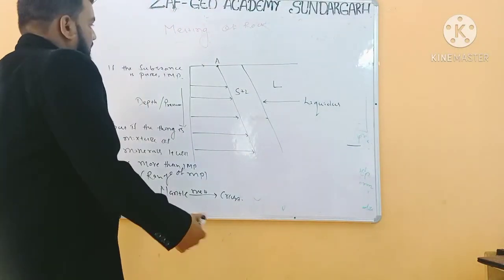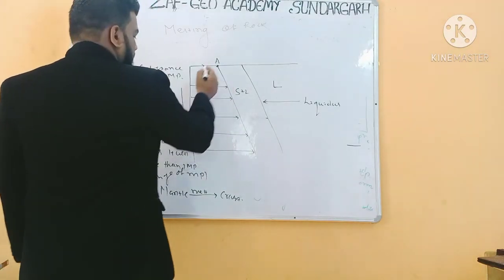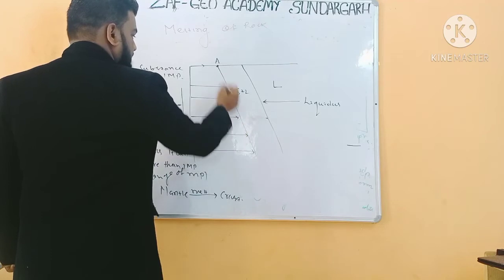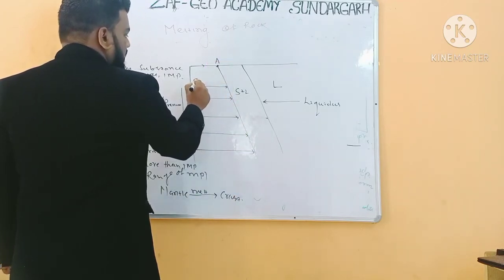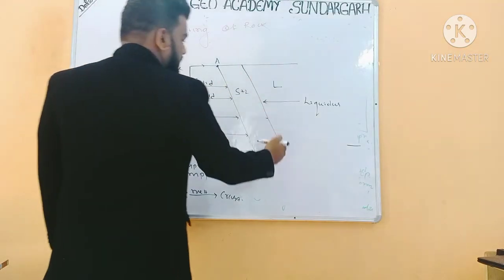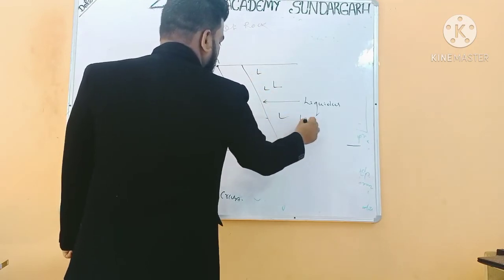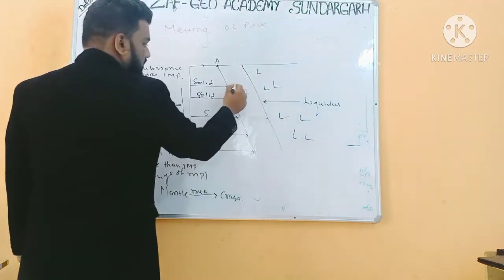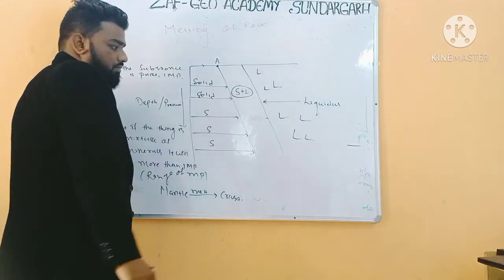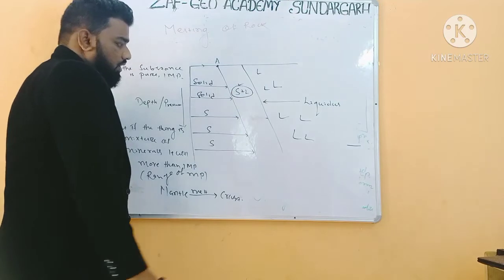Now, how does melting of a rock occur? Look at this illustration. This is a curve. This is the solidus, so all the things which are here are solid, and this is the liquidus curve, so everything here is liquid, and here is non-liquid. And this is the middle region, so here is the mixture of solid and liquid.